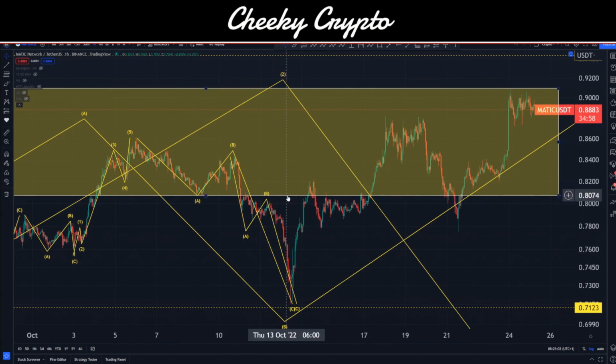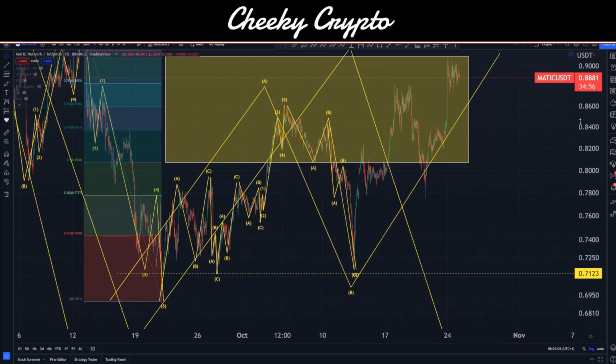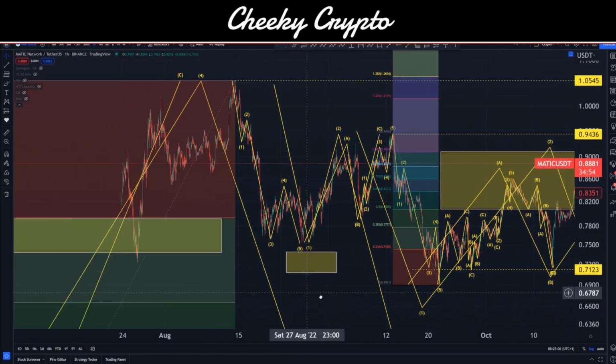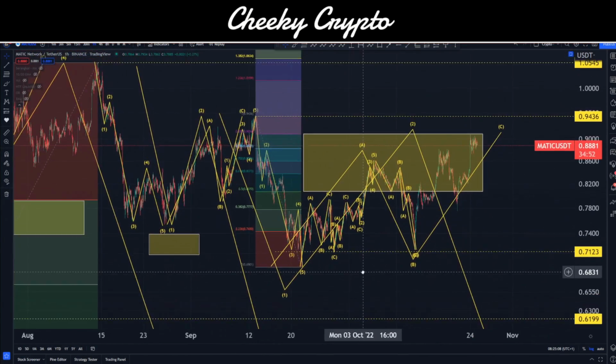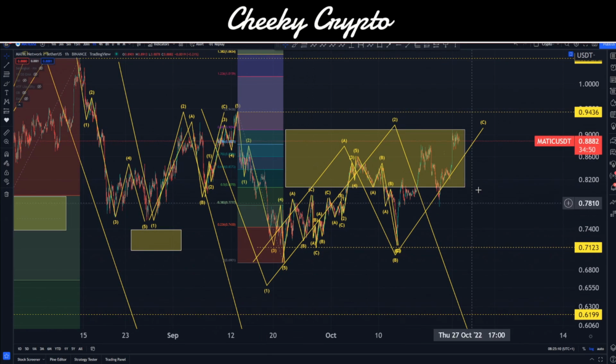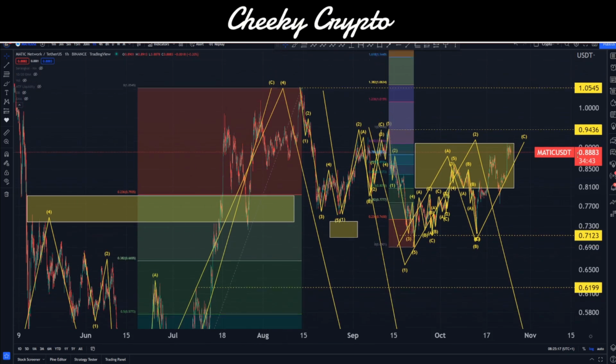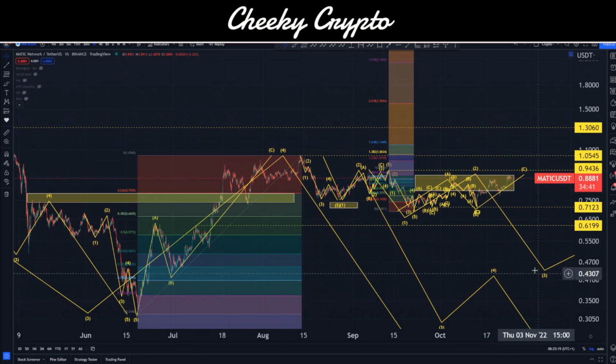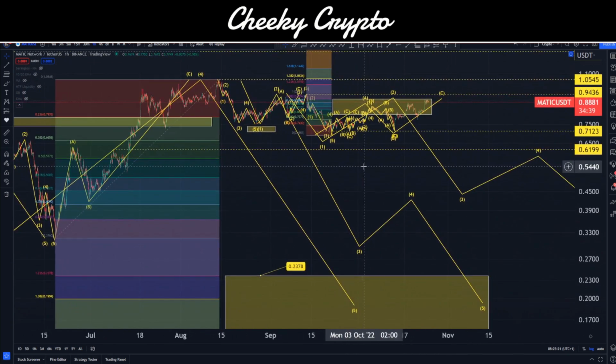Okay, so I'm just going to zoom out just a fraction here. There's a lot of stuff going on. Obviously, we've been analyzing a lot for Matic for the obvious reasons, and really we're going to talk about this little area here, but it is important that we zoom out and take stock of the bigger position. So I'm just going to zoom this out just a fraction so we can see where things are, because we have this area just up here.